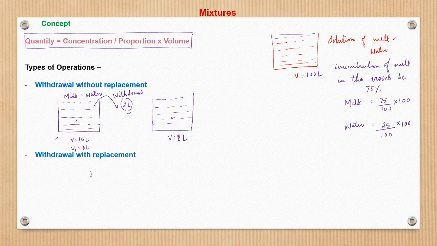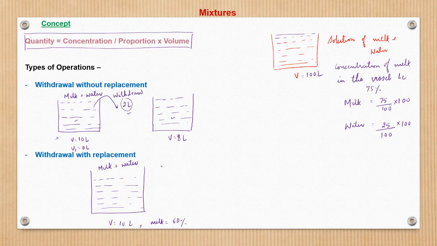Whereas there may be cases, and we will see detailed illustrations around this concept, but just to get the idea. Now suppose the original volume is 10 liter of milk plus water, and the concentration of milk is say 60%.